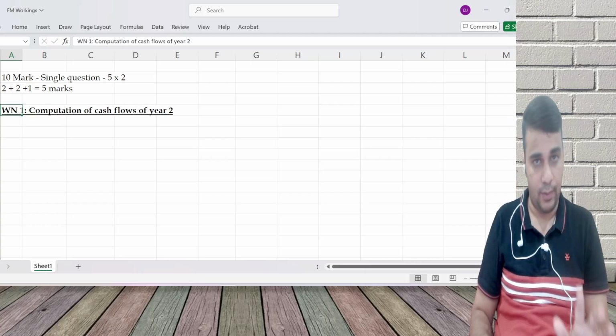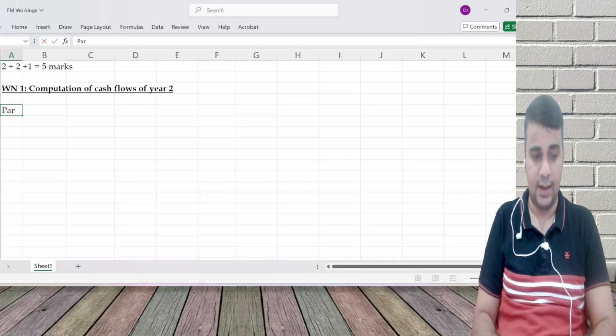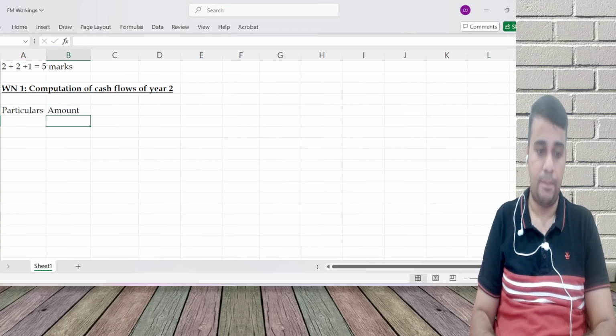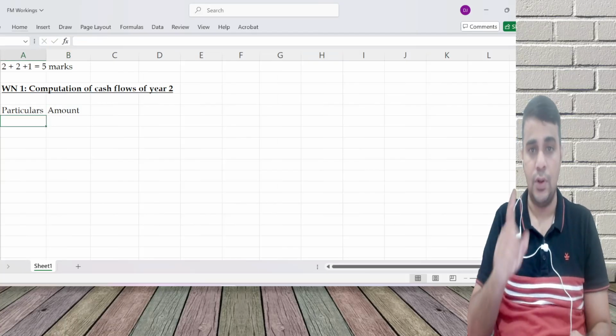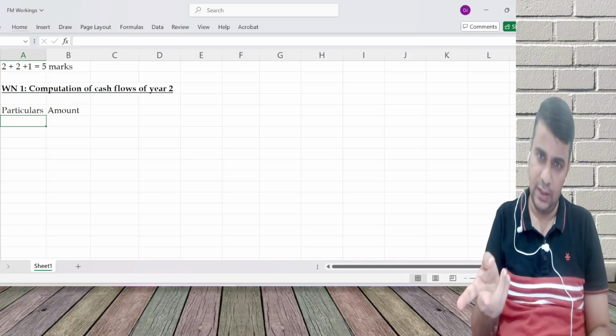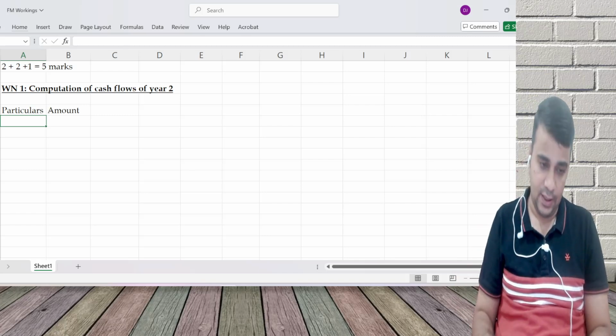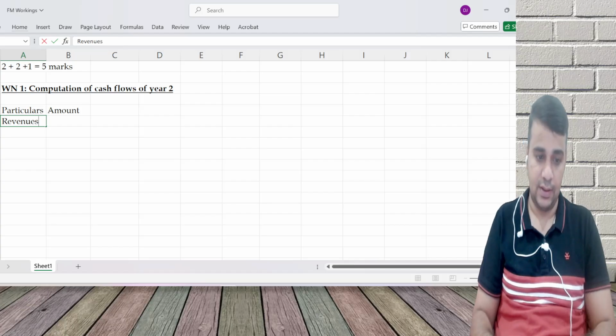Only the year 2 calculation we are doing. The balance years I will quickly discuss later. Particulars and amount. Why year 2? The first part is asking years 1, 2 and 3. Then I think the fourth part is asking 2, 3 and 4. And the last part is again asking, I can do year 2 or year 3, any of the years. Revenues,